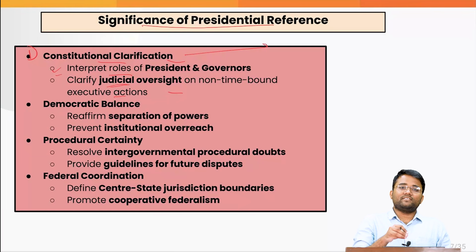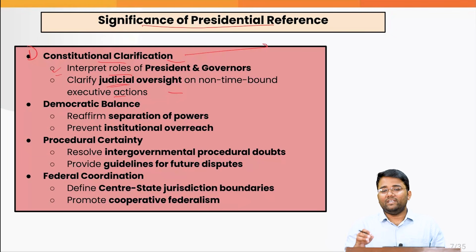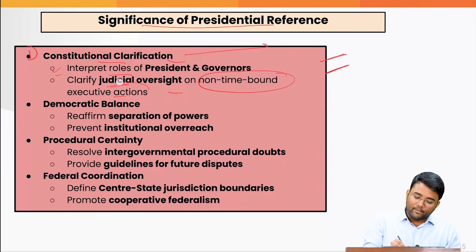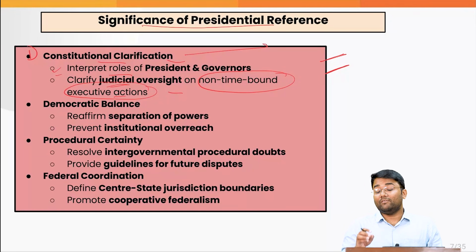Also, it brings clarity over judicial oversight on non-time-bound executive actions. In this case, when the Supreme Court dictated the terms, it said that within this timeline the decision should be made by the president or by the governor. It will ensure that executive actions are time-bound and do not lead to delay in taking decisions.